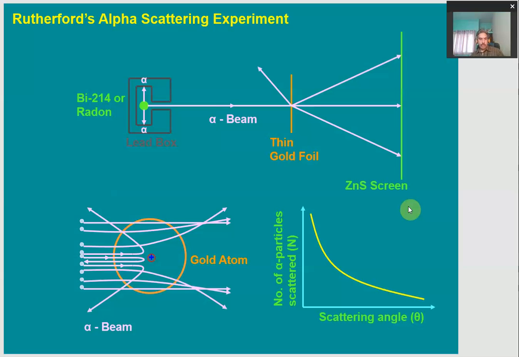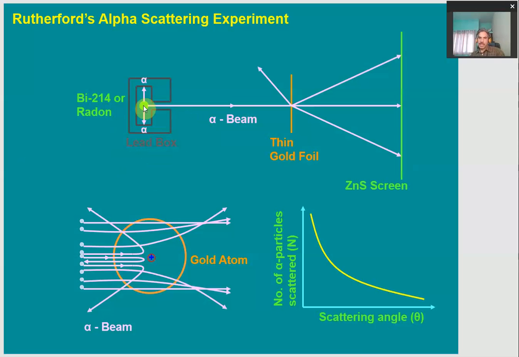In Rutherford's alpha scattering experiment, to understand the structure of an atom, which is called the atomic model proposed by Rutherford, he arranged a setup like this. In a cavity of lead, there is a radioactive substance placed, like bismuth 214 or radon, which is able to emit alpha particles continuously, right? So what are alpha particles? We will have a look at it.